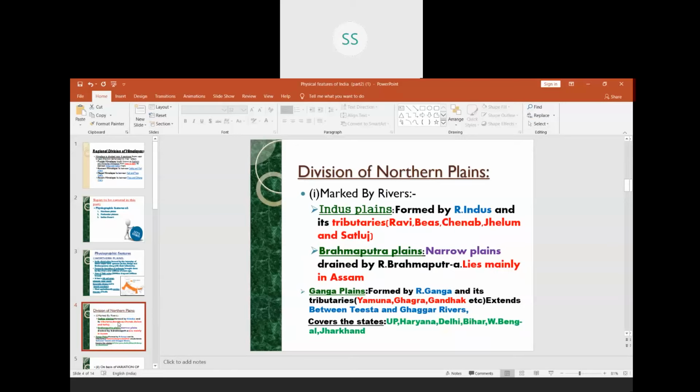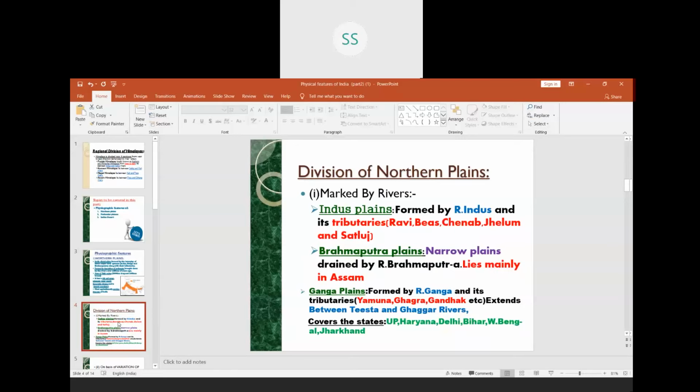That means a plain which is drained by more than two rivers, where more than two rivers flow. That particular place is called the Doab, D-O-A-B.